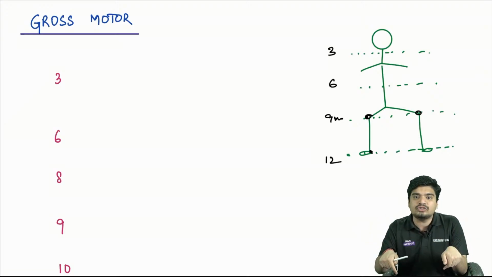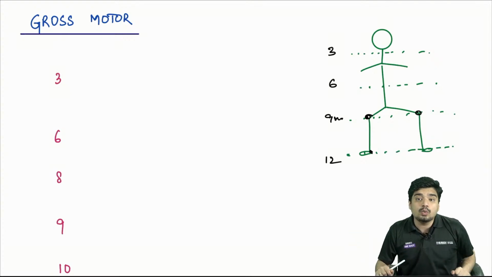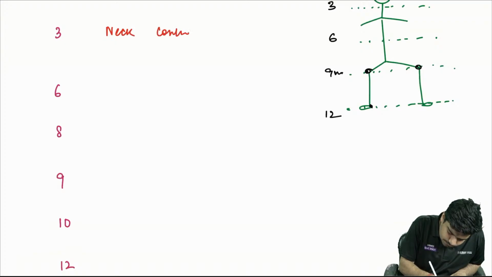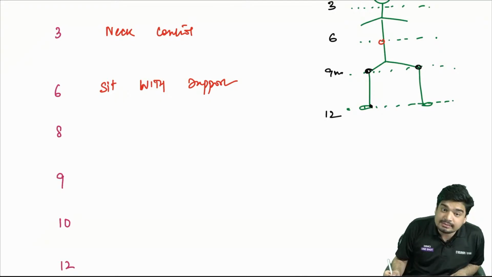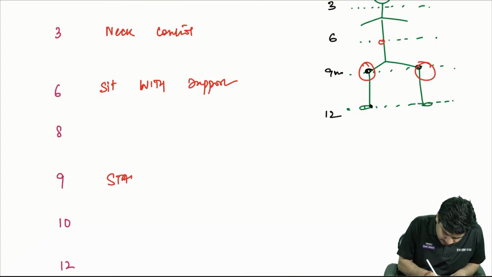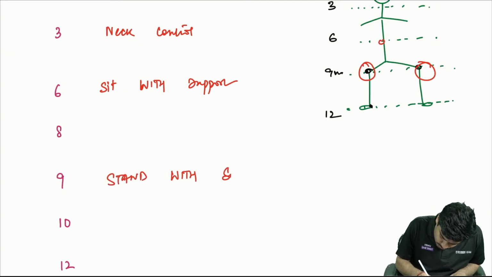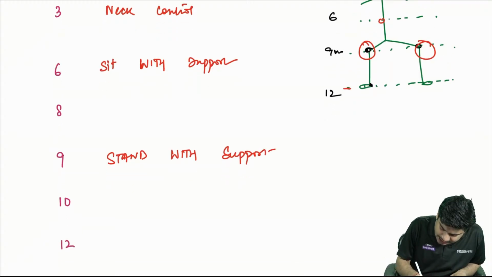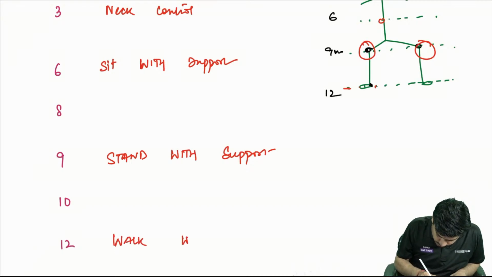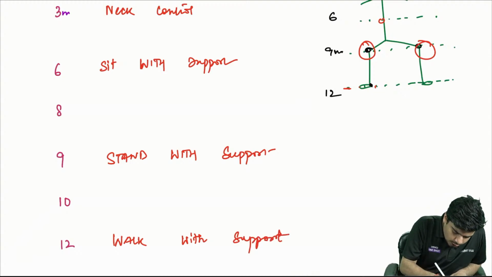9 months, knee control, you are able to stand with support. 12 months, feet control, you are able to walk with support. So just let's write that down. At 3 months, you have what? You will have neck control. At 6 months, you have what? You have trunk control. So you will be able to sit with support. At 9 months, you have knee control. So you will be able to stand with support. And at 12 months, you have feet control. So you will be able to walk with support.